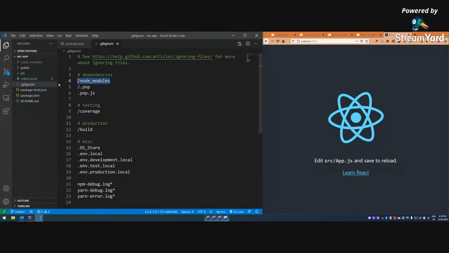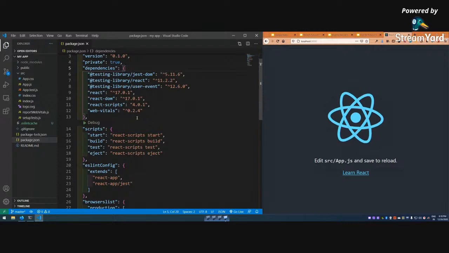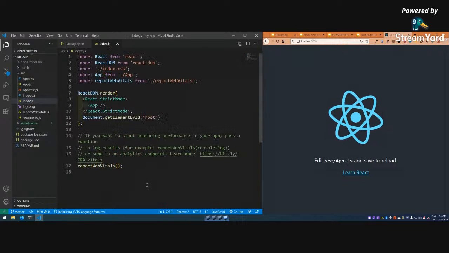Okay, so this is the ESLint cache, something is there. Then yeah, this is important. So see, the entry point of any React.js project is this file, index.js. It starts from there. So this is some report web vitals, this is something new which they have started. But see, the one thing which I want to tell is this app, it is rendering. This render means it will show this app, render this app.